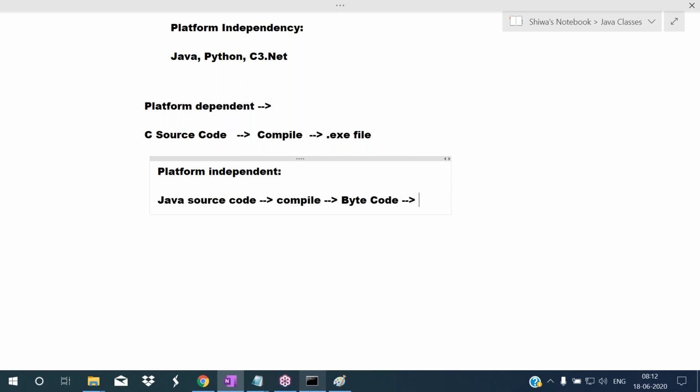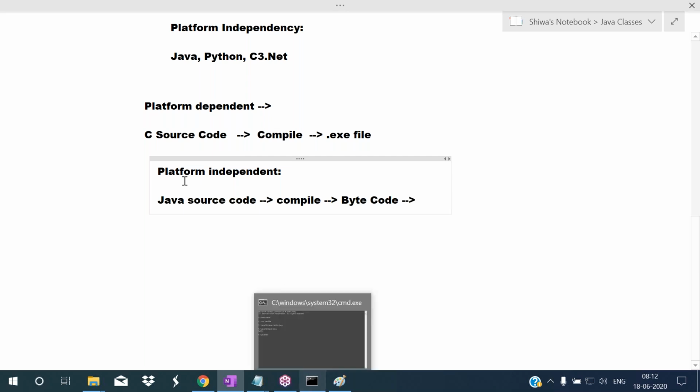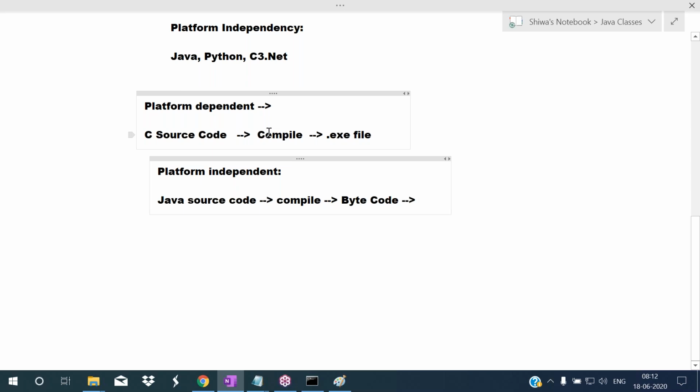So when you compile Java source code, bytecode will be created, so intermediate code will be created. In platform dependent programming languages, when you compile directly, an .exe file will be created. In platform independent programming languages, intermediate code will be created. In some languages we call this intermediate code bytecode, and in some languages we call this IL code.